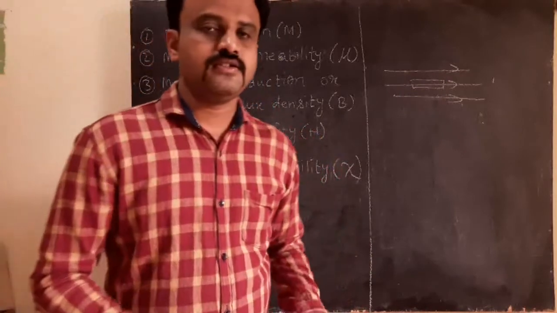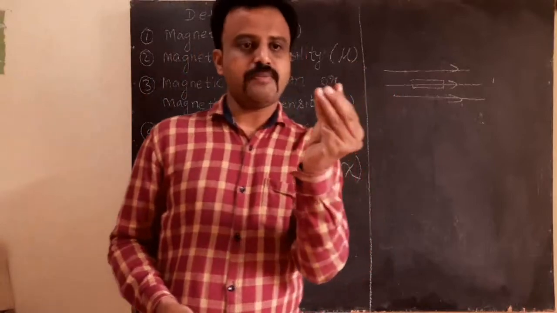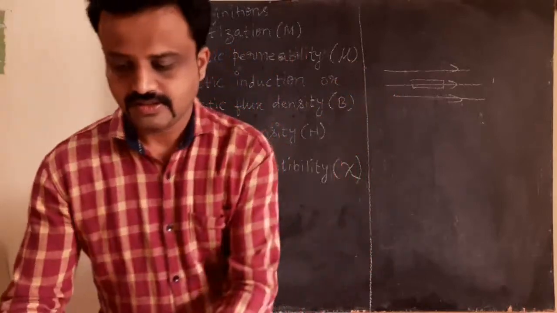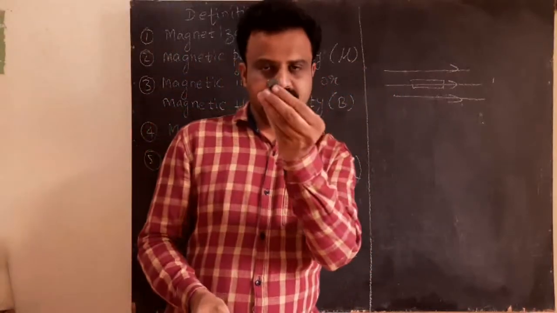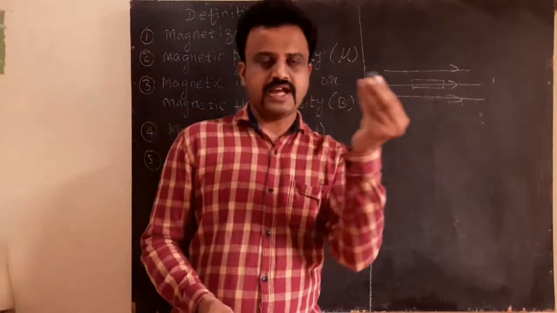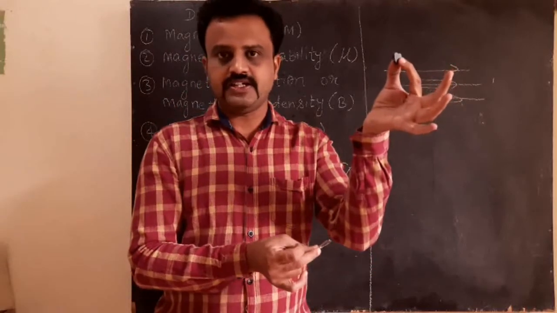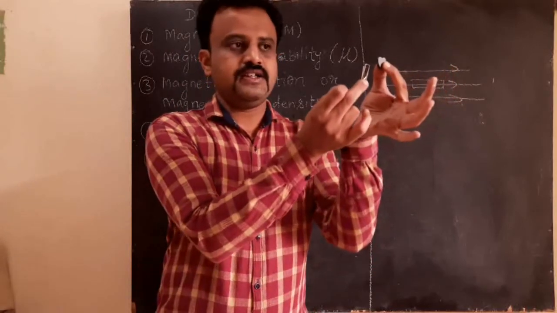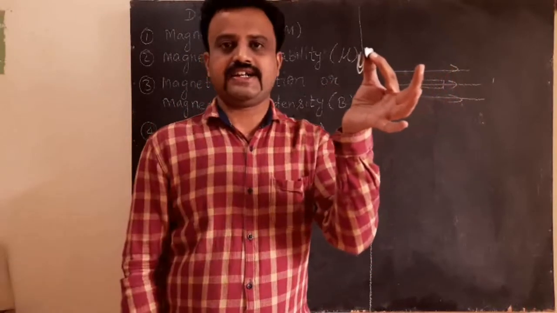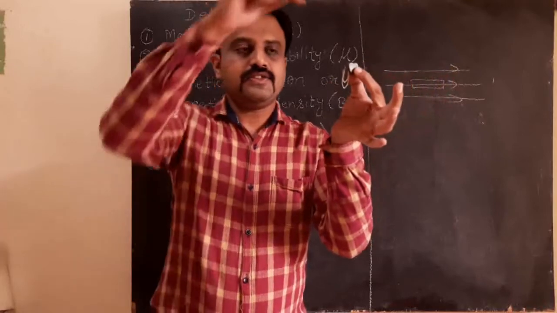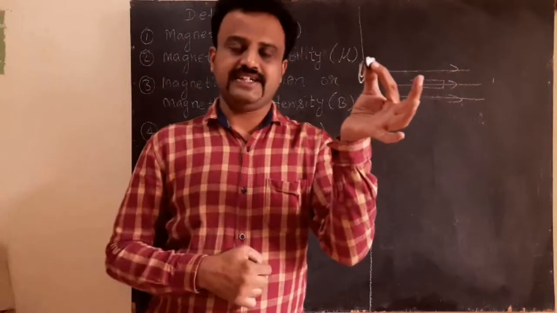Here is the field. I have taken a small magnet. Hope you can see this magnet. And surrounding this region you have a magnetic field. I bring the steel material. When I bring the steel material, it gets attracted. So that field is called magnetic intensity.